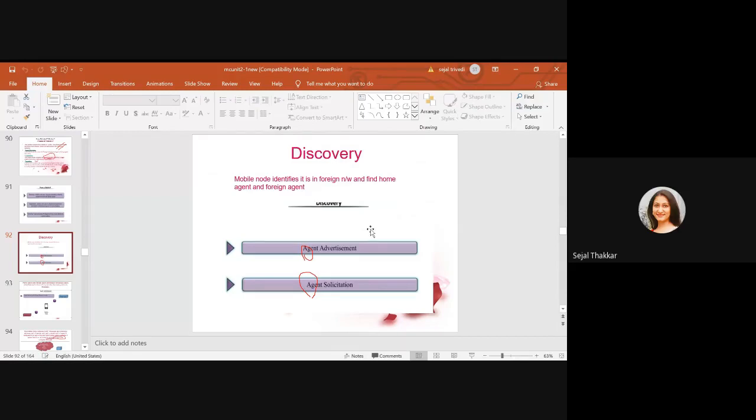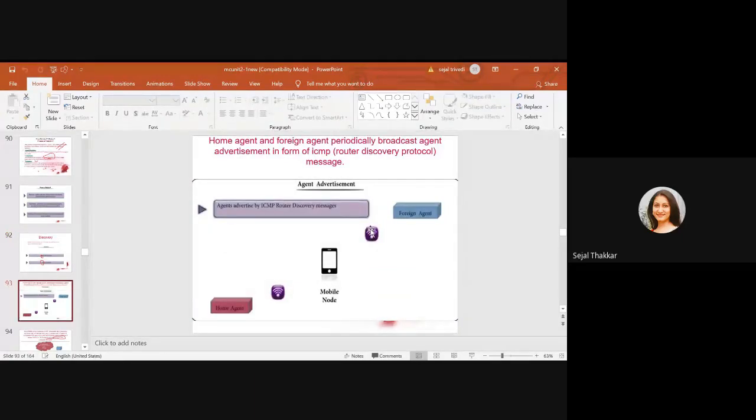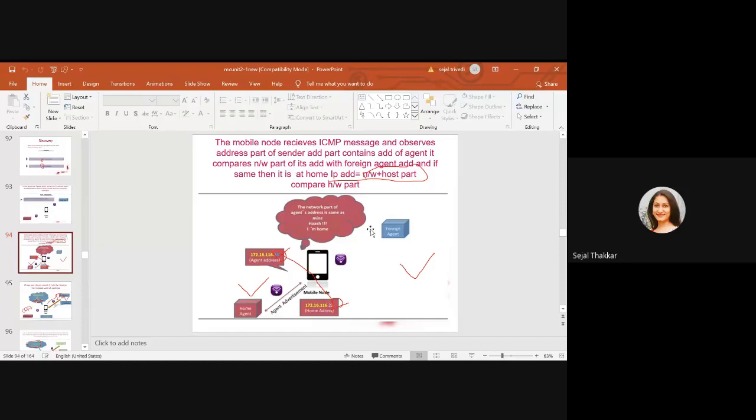The agent is going to do the advertisement, and it is going to send one kind of discovery message, the agent solicitation message. We have the home agent, the foreign agent and the mobile node. They all have a particular IP address, which consists of a network part and a host part. So whenever this advertisement message is received by our device, it is going to compare the network part.